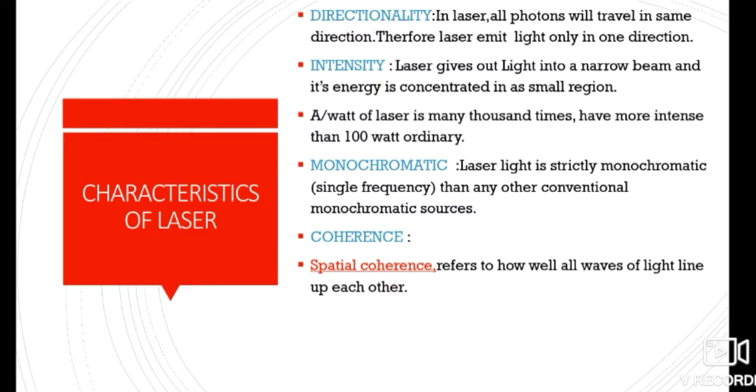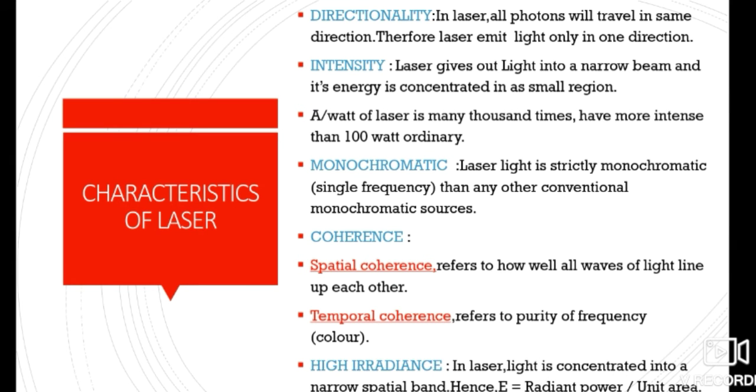Next, we are having coherence. In this coherence, we are having two types: spatial coherence and temporal coherence. Spatial coherence refers to how well all waves of light line up with each other. Coming to the temporal coherence, it refers to purity of frequency or color. Next, we are having high radiance. In lasers, light is concentrated in a narrow spatial band. Hence, E is equal to radiant power by unit area.